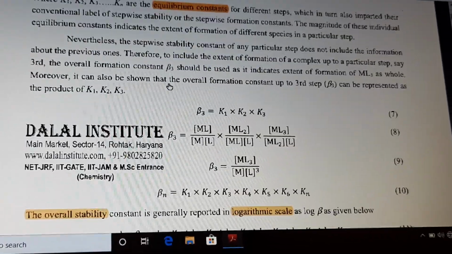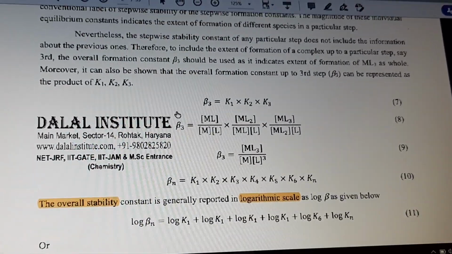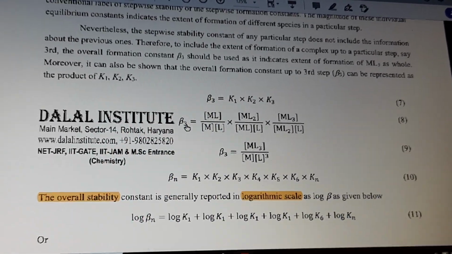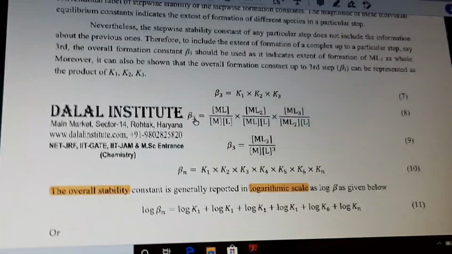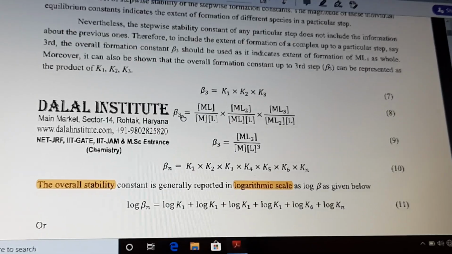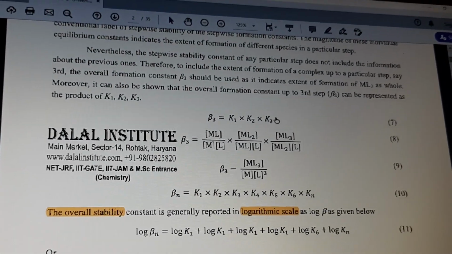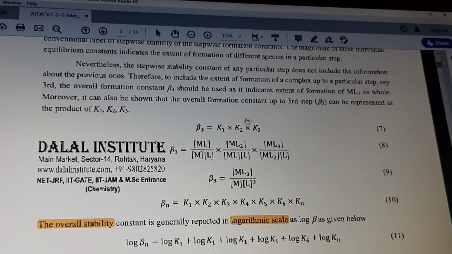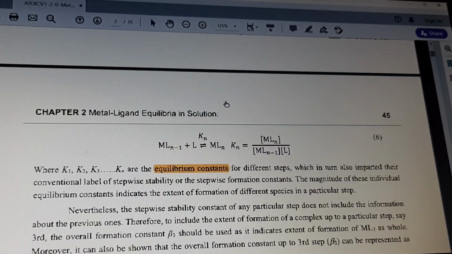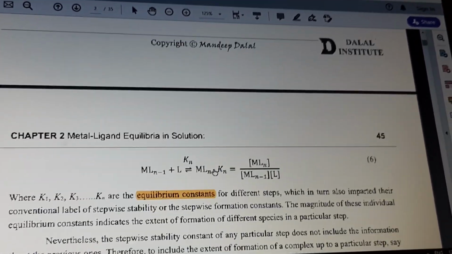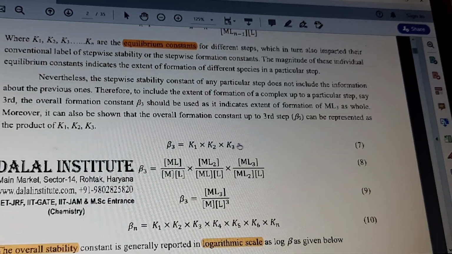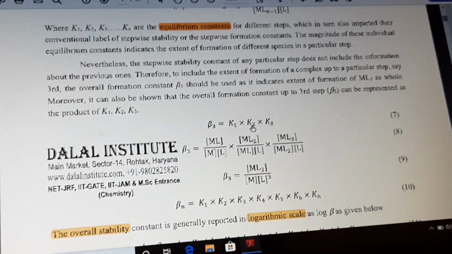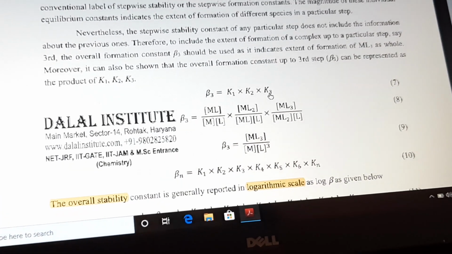Now the overall stability constant can be written like this. So this is the beta 3. Why did we represent it as beta 3? That is because the reaction involves 3 steps, in the sense 3 ligands interacted. So in general, we can write the overall stability constant beta as K1 into K2 into K3. So this is for the overall stability constant of the above reaction we discussed. Okay, so we can write beta 3 is equal to K1, the stability constant of reaction 1, into the stability constant of reaction 2, into the stability constant of reaction 3.